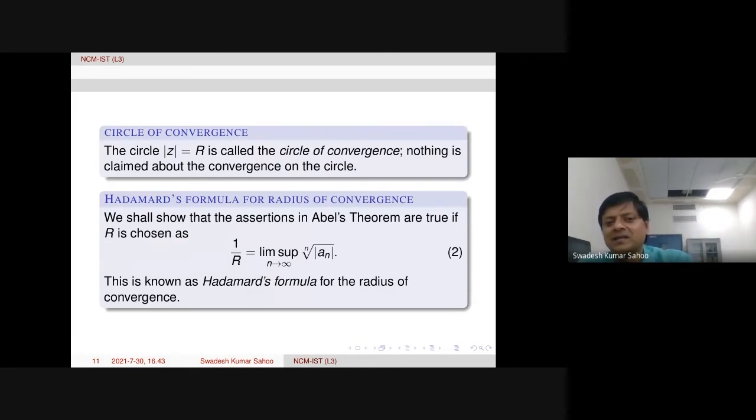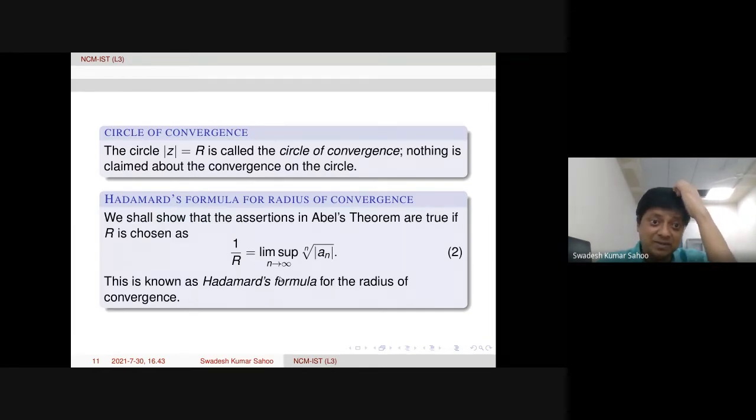1/R is actually the limit supremum, or lim sup, of the nth root of the modulus of a_n. This is the root test. From the root test, it follows. And this is, of course, known as Hadamard's formula for radius of convergence, as I mentioned. So the limit supremum is actually 1/R. That means R is the reciprocal of this limit supremum of the nth root of the modulus of a_n.